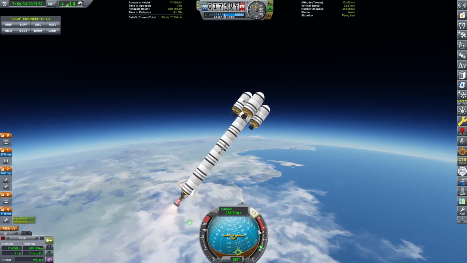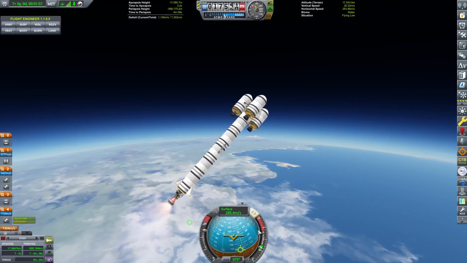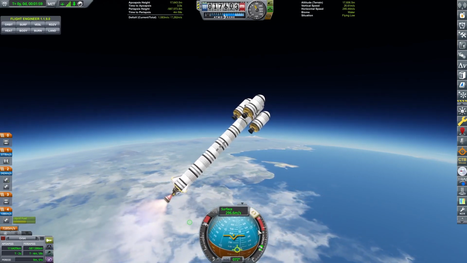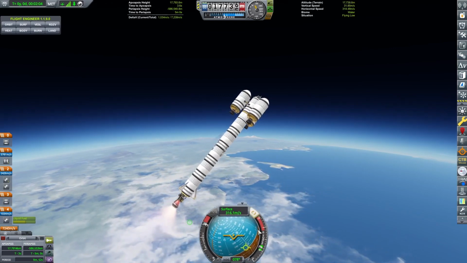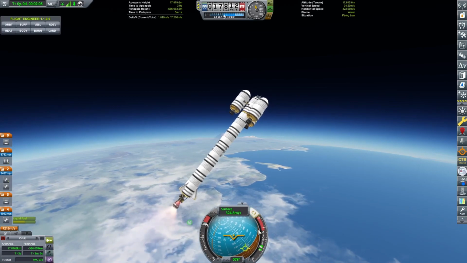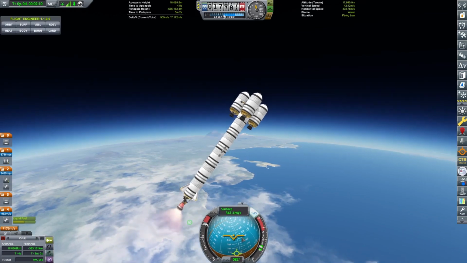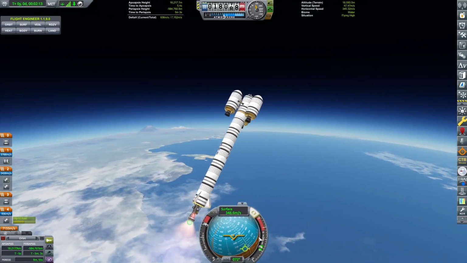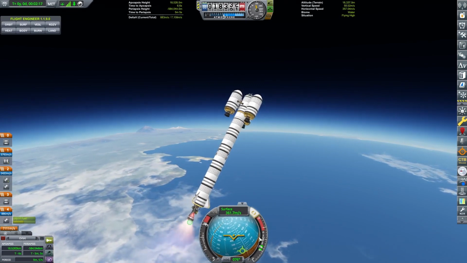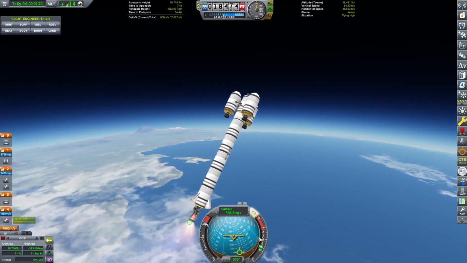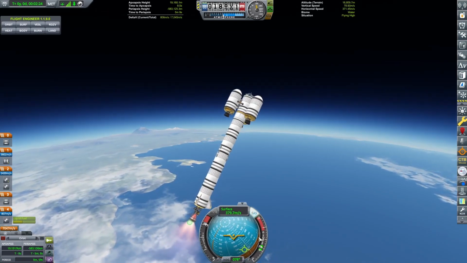Why isn't it letting me rotate? There we go. Nope, doesn't want to. Alright, let's just give it max thrust here. We're climbing pretty slow, but that's because we kind of lost our control a little bit too early. Well, we lost control early on. That kind of messed us up.